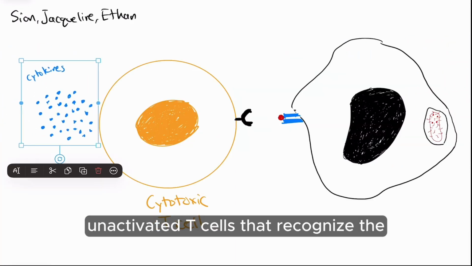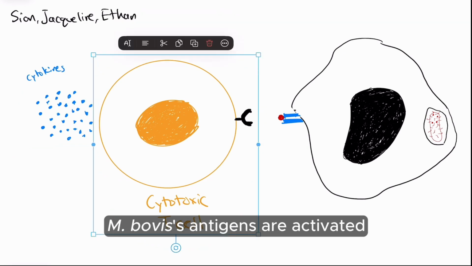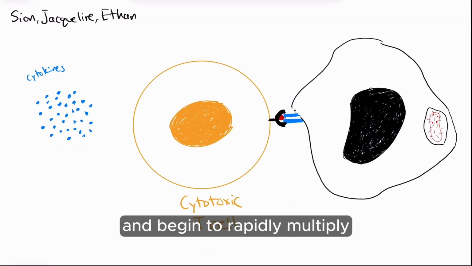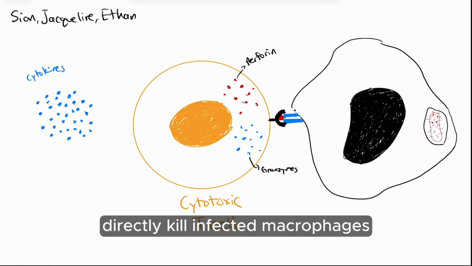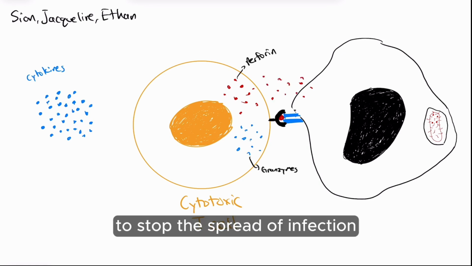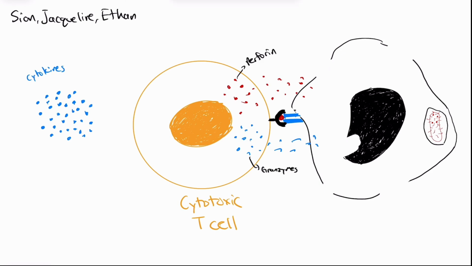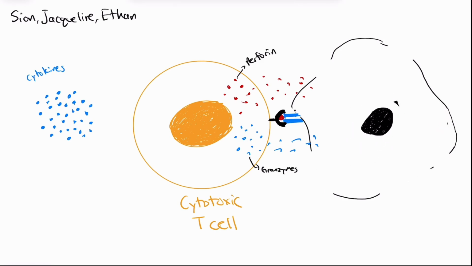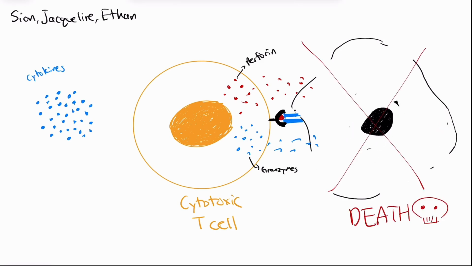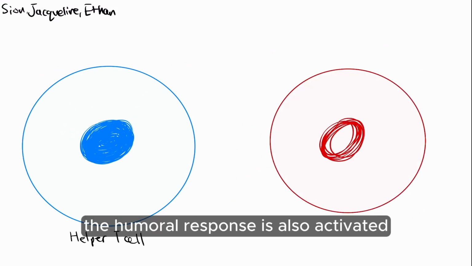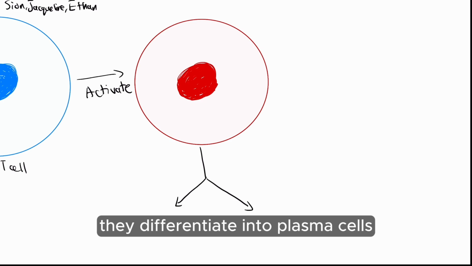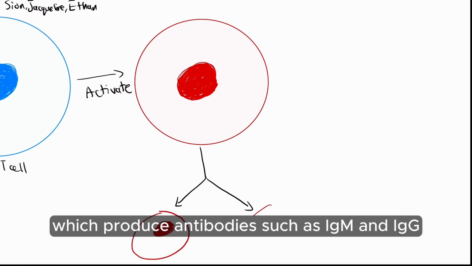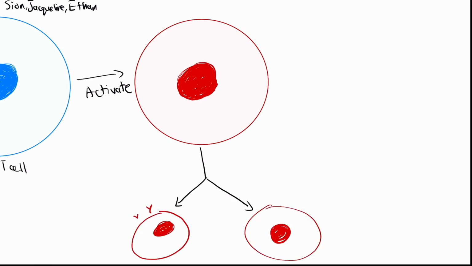In the lymph nodes, unactivated T cells that recognize the M. bovis antigens are activated and begin to rapidly multiply. The cytotoxic T cells that were activated directly kill infected macrophages to stop the spread of infection. The humoral response is also activated, where the B cells are activated from the help of the helper T cells. They differentiate into plasma cells, which produce antibodies such as IgM and IgG, and memory B cells.